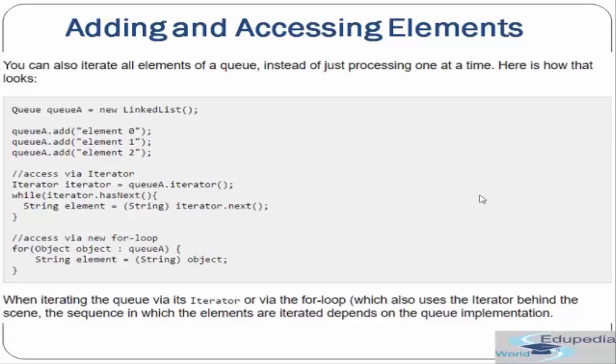Or we can even access it using a for each loop. So you can see that accessing the elements in a queue implementation is exactly similar to what we have done in other collections. That is either using a for each loop or using an iterator, or you can even do it with a simple for loop as well. Okay.